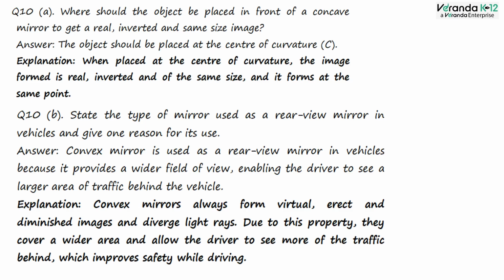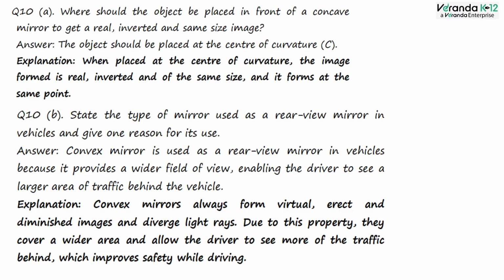Question number 10b. State the type of mirror used as a rear view mirror in vehicles and give one reason for its use. Answer. Convex mirror is used as a rear view mirror in vehicles because it provides a wider field of view, enabling the driver to see a larger area of traffic behind the vehicle.